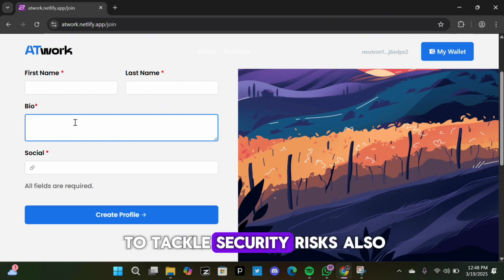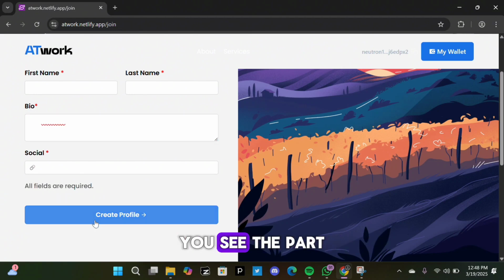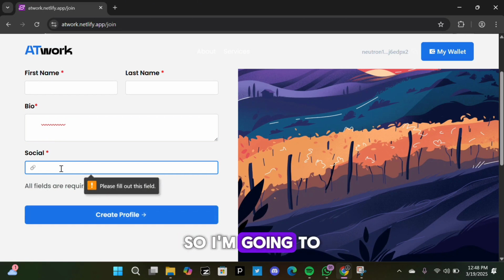This is a way to tackle security risk also. And it needs a valid link. You see the part that says social. So I'm going to try and put in a link that is not valid. Let me just try and see. It says fill out this field. So if I input a link that is not valid, here's what it's going to say.